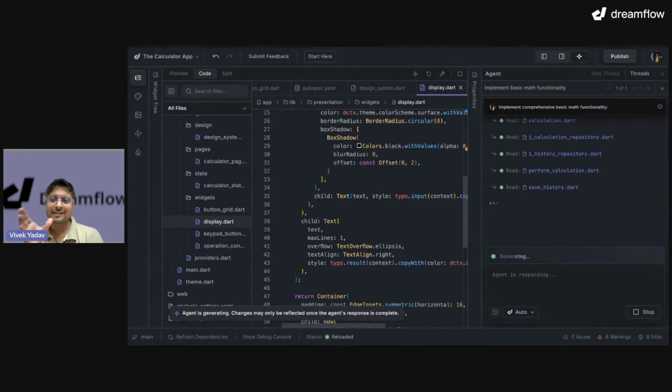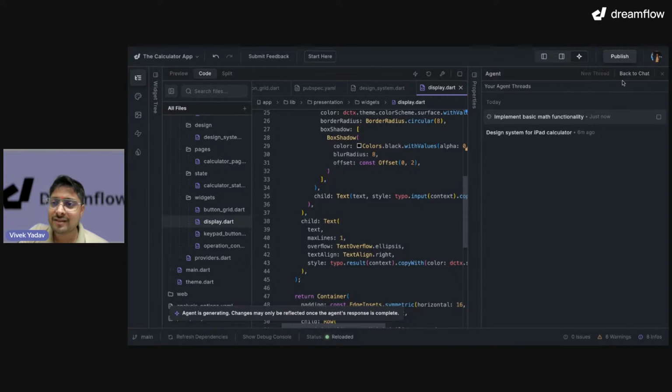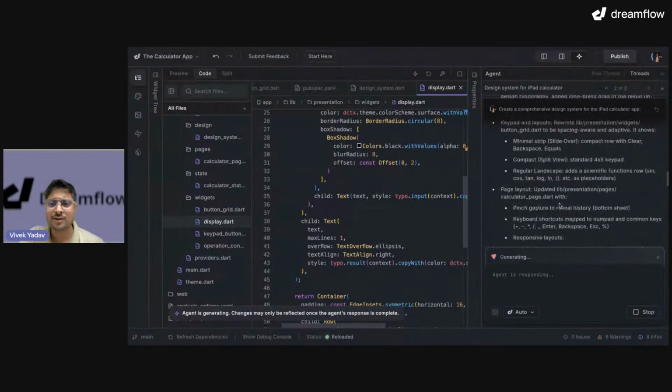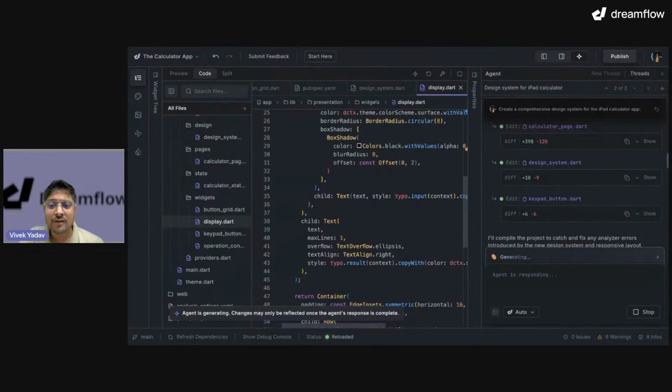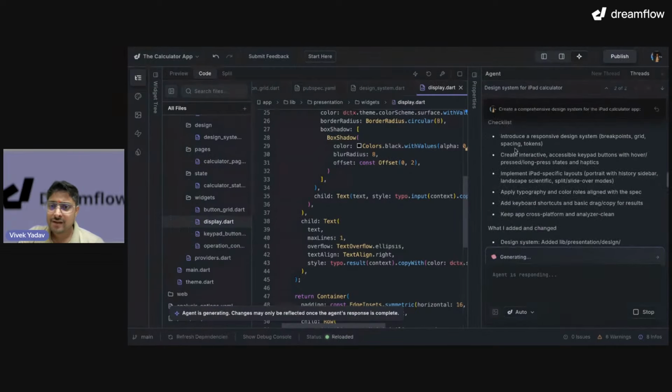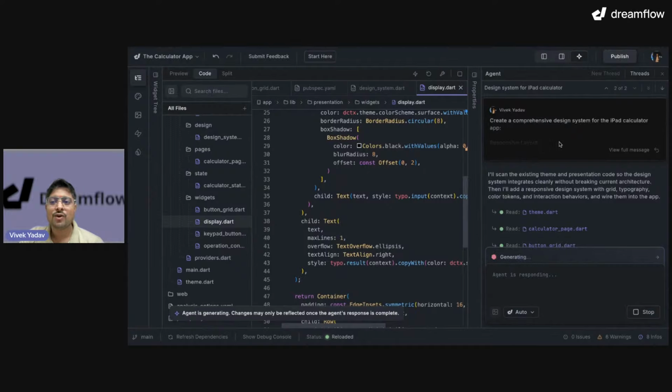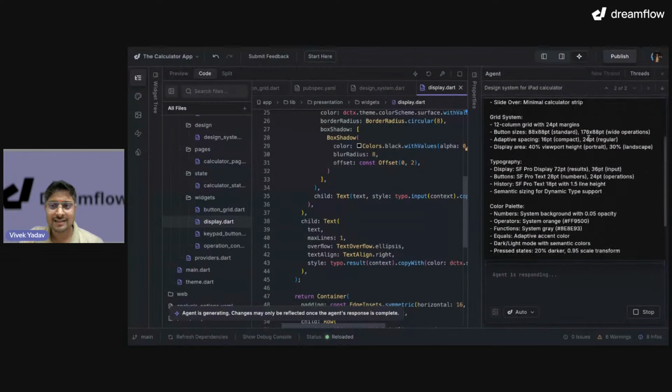Discoverability inside my prompts will become harder. So to improve discoverability, we have this feature by Dreamflow, that I can create multiple threads. So that's why I am creating a new thread for every new thing that I am doing. For example, I can click on this thread. I can go back to previous threads and see what was done over here, which file was updated, what the conclusion was, how it started, what my prompt was, right?